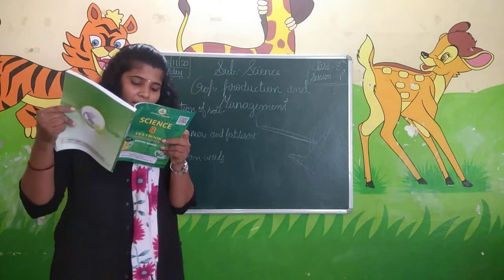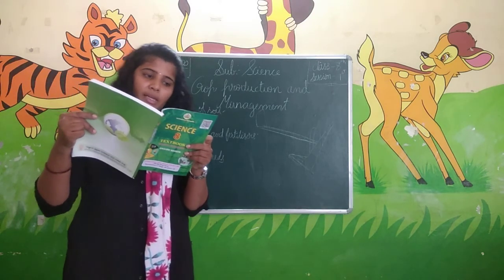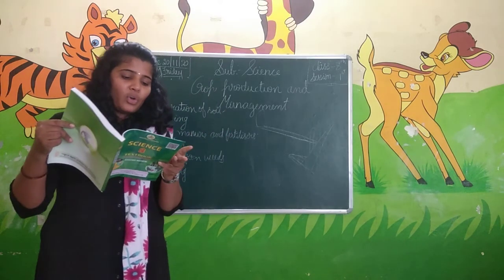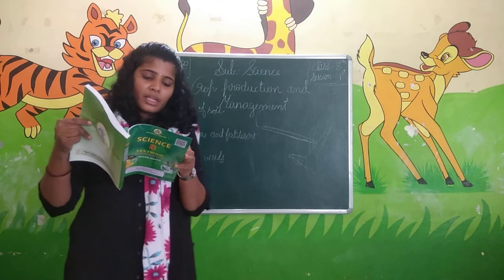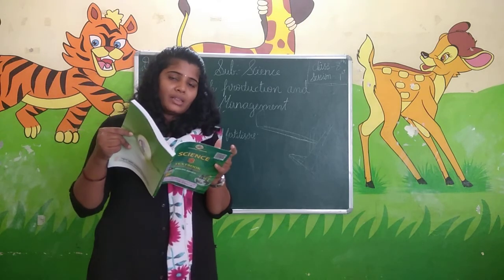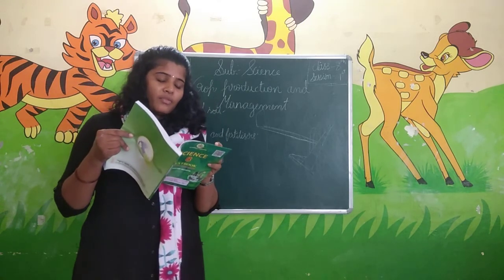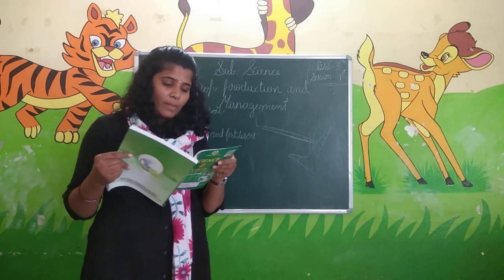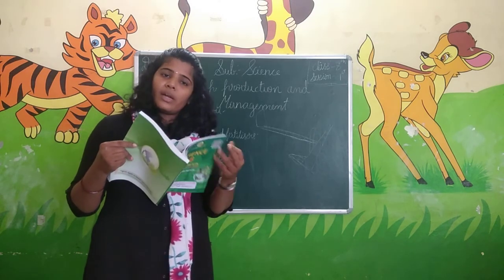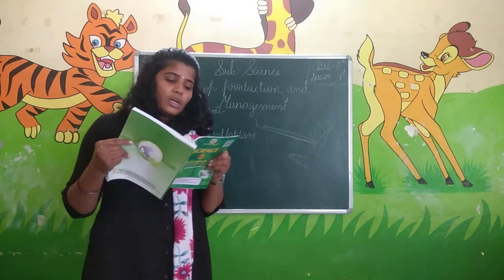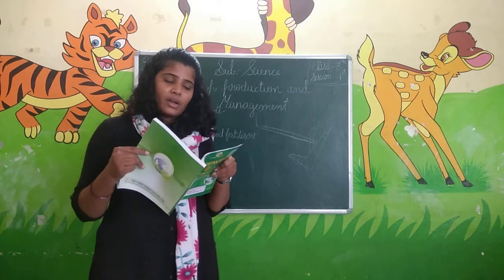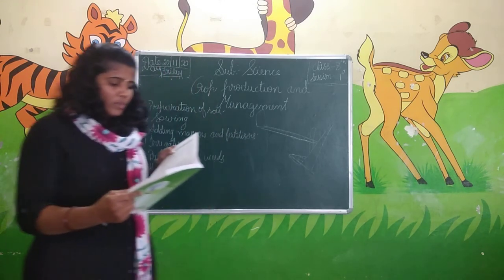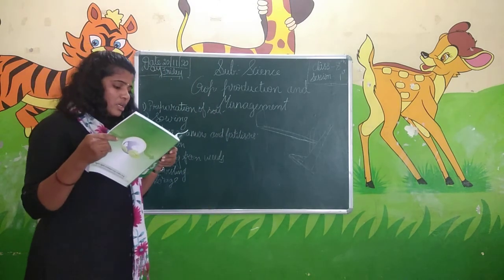The remaining I will explain. I will give these questions in the next class. I have given you first to fill in the blanks, second to match the following, and the third one is give two examples of each. First do the match the following and fill in the blanks in the textbook itself. After completing the lesson, you can write it in the notes. Along with that, the third one, give the examples also, in the textbook itself.